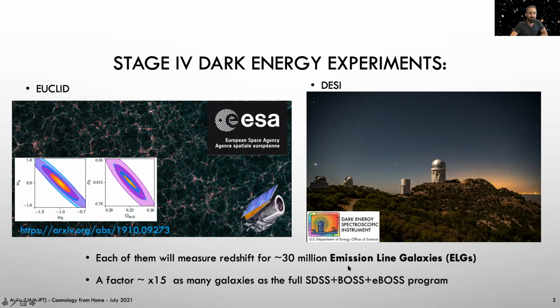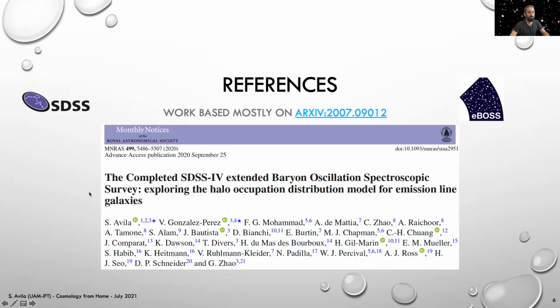Since emission-line galaxies are a very special type of galaxies, we wondered whether their special relation to dark matter halos could have any impact on clustering or even on cosmology. That's why we started this study, in which we studied how emission-line galaxies relate to dark matter halos via the halo occupation distribution model within the framework of the extended Baryon Oscillation Spectroscopic Survey.